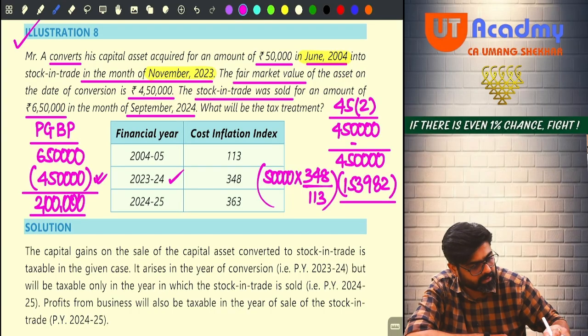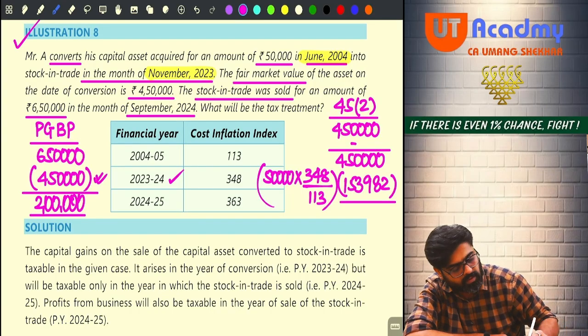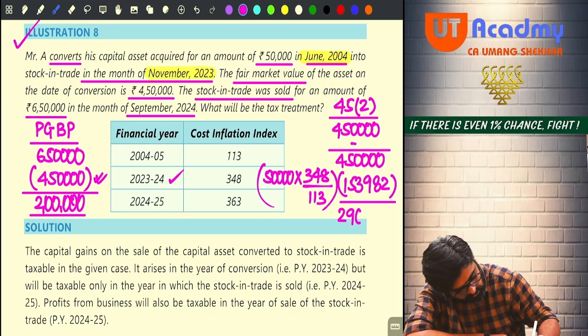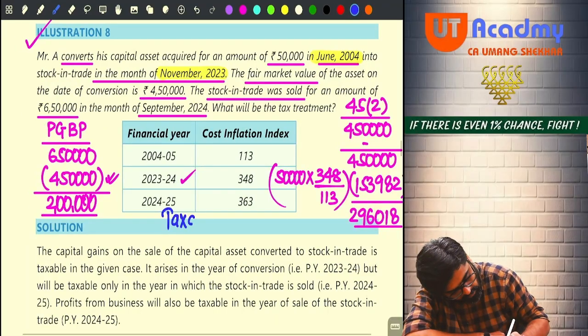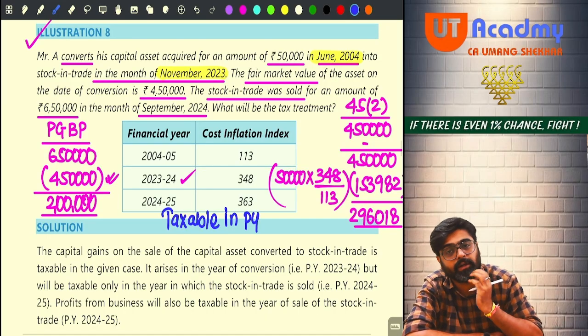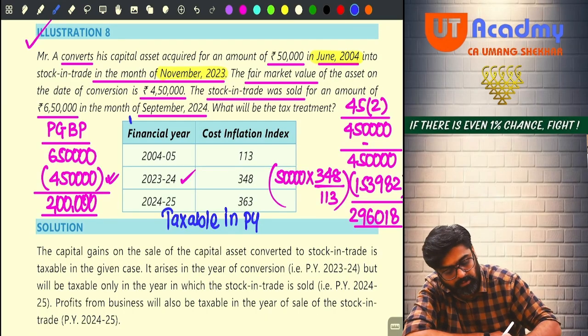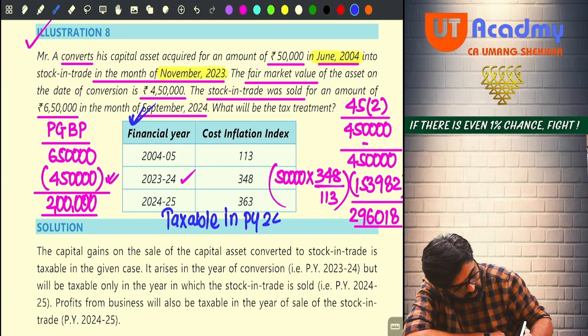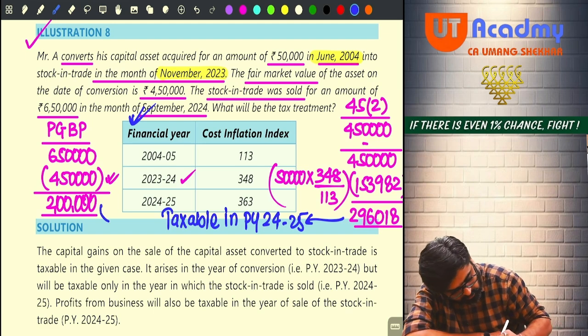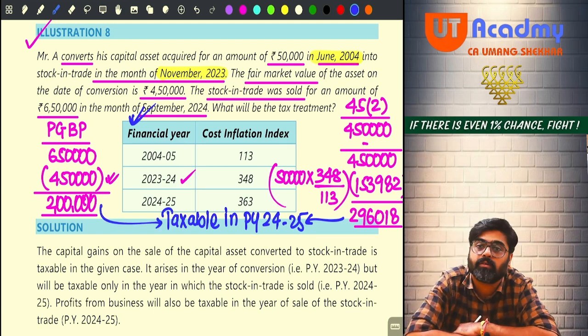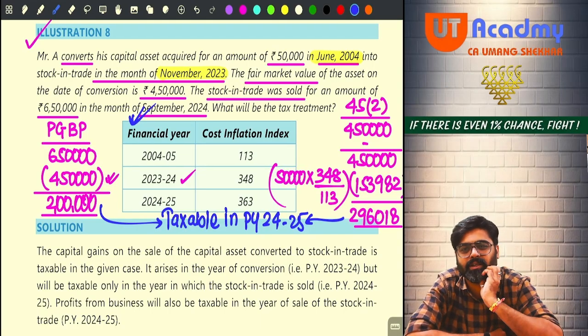So what will be your capital gain? 296,018. Tell me, taxable or not taxable? Taxable in the previous year in which the stock in trade is sold. So what year is the stock in trade sold? September 2024, means previous year 24-25. So this will also be taxed in this year and this will also be taxed in this year. Both will be taxable in the same year. Done? Same question, only the amounts are getting changed.